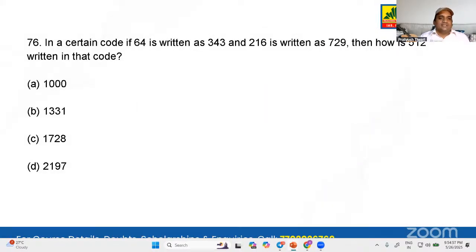In a certain code, if 64 is written as 343 and 216 is written as 729, then how is 512 written in that code?